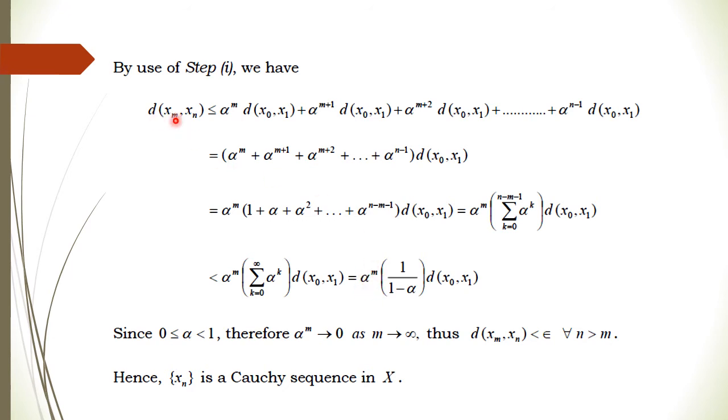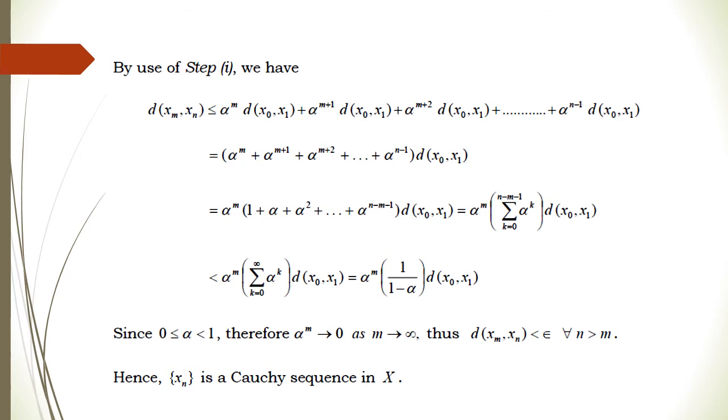So ultimately, this distance is very, very small whenever m and n are very, very large, right? So we get the distance of xm, xn is less than epsilon for all n, m greater than some N. So this implies the sequence is a Cauchy sequence. Hence xn is a Cauchy sequence in X. So in step 1 we first proved the inequality that the distance between two consecutive points is less than or equal to alpha to the power some number times the distance of x0, x1. In the second step we have shown that this sequence is a Cauchy sequence.